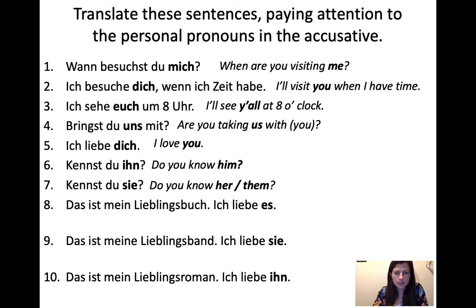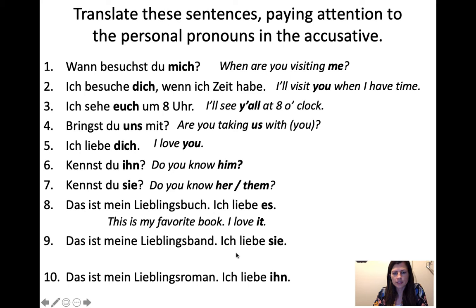Das ist mein Lieblingsbuch, ich liebe es. So these three examples demonstrate that. This is my favorite book, I love it. And so it's es because it's neuter, but it's not es because it's an inanimate object. It's es because Buch is neuter.